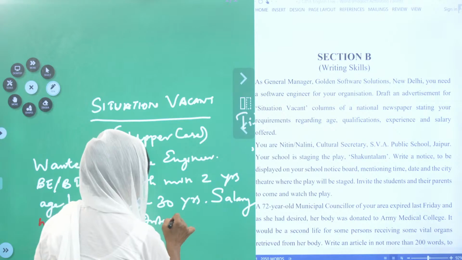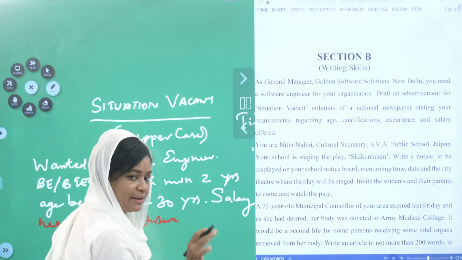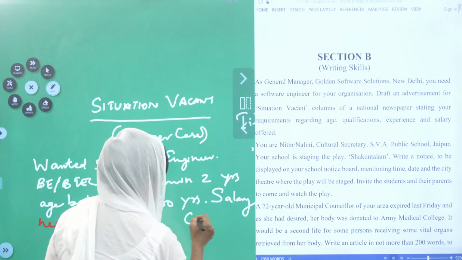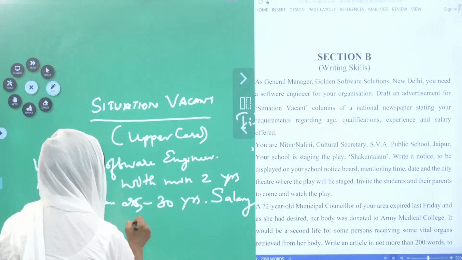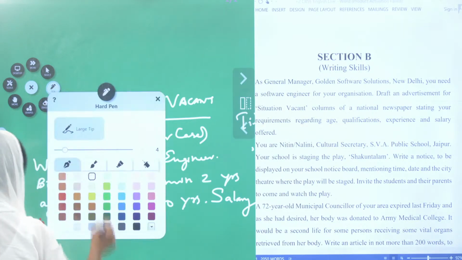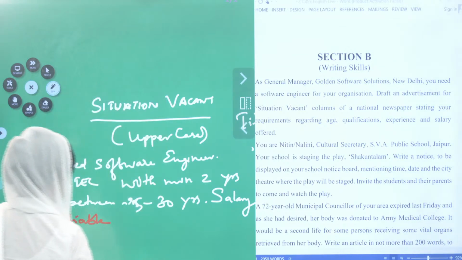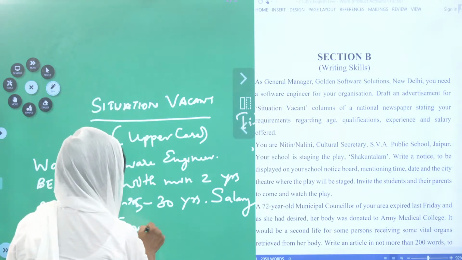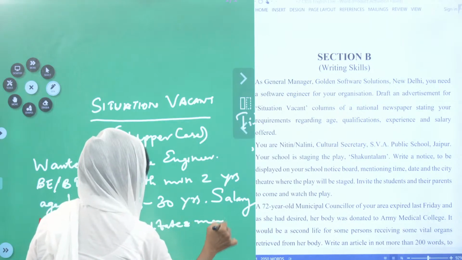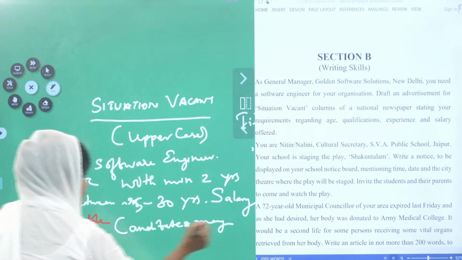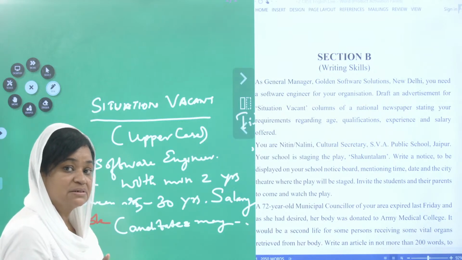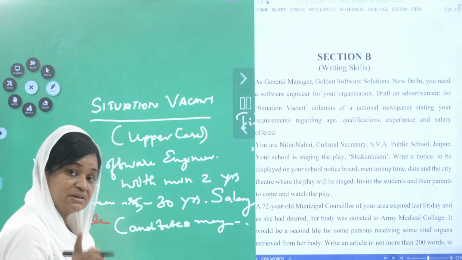Or you can just write candidates may apply like that. We need not have this. What is it? May apply to: you have to write the contact details of the person whom the candidate should contact.